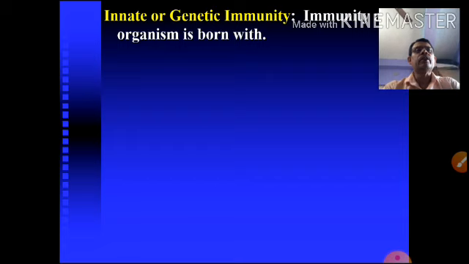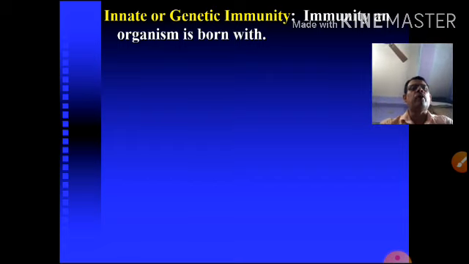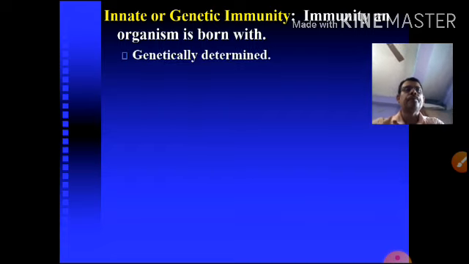Now, innate or genetic immunity means this type of immunity is inborn against organisms and is determined genetically. Some persons are genetically highly immunized, some are low, depending on genetic variation, and that comes from the maternal side.